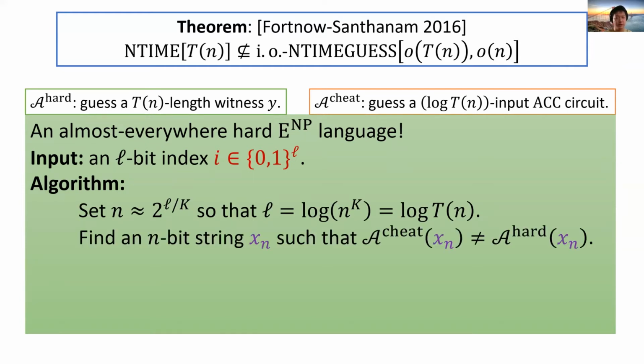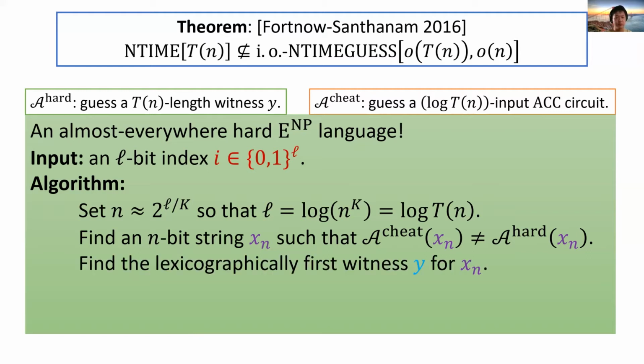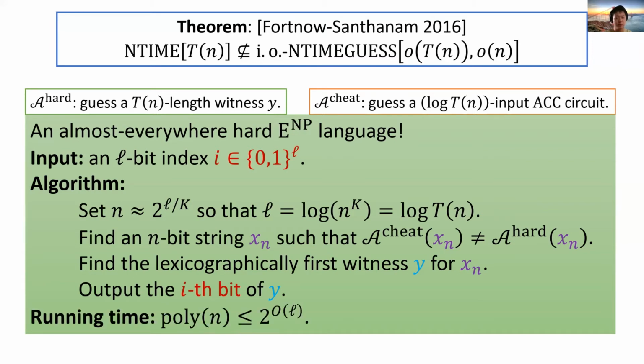The algorithm uses our new refuter to find an n-bit string x_n such that A-cheat of x_n and A-hard of x_n do not agree. We have argued that it must be the case that A-cheat of x_n equals 0 and A-hard of x_n equals 1. Then it finds the lexicographically first witness for x_n and outputs the i-th bit of the witness. The algorithm runs in time polynomial in n, which is bounded by 2 to the order of L.